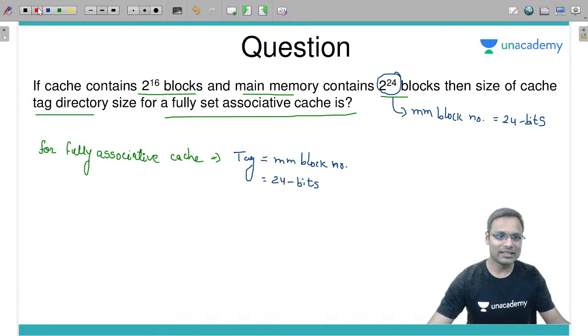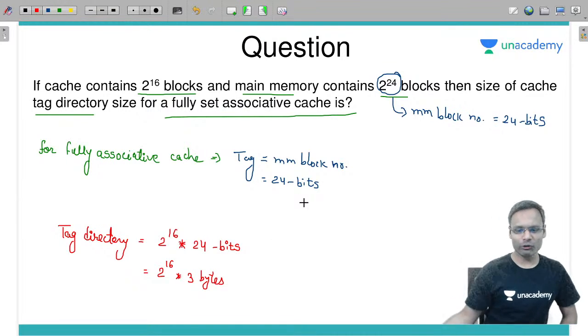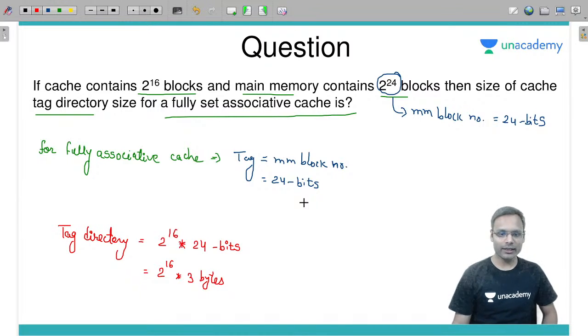Now the question becomes very simple. Tag directory size is equal to number of blocks in cache into tag bits plus extra bits. Tag directory size is equal to 2 power 16 number of blocks in cache. For each block we are maintaining 24 bits of tag plus extra bits, nothing given in the question, so ignore. 2 power 16 into 3 bytes. Convert this into kilobyte and you will get the answer. Got it? Check out. Is this okay?